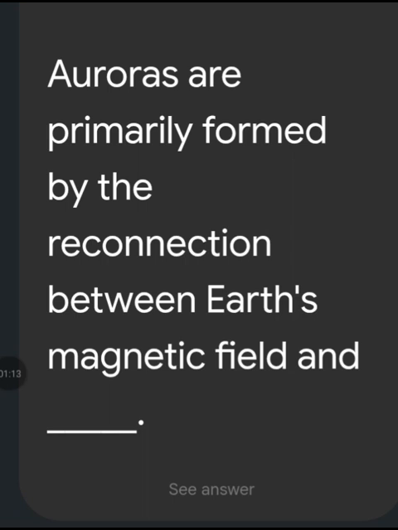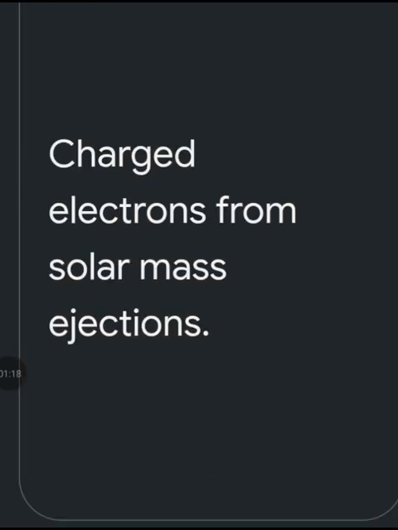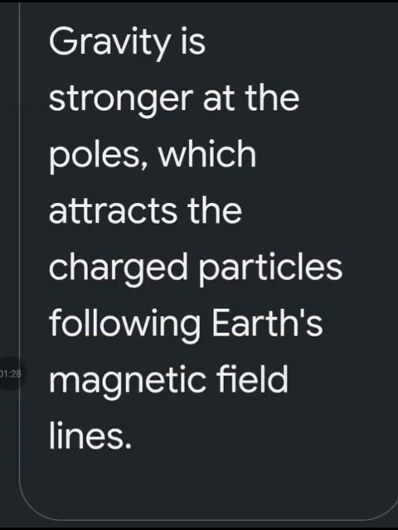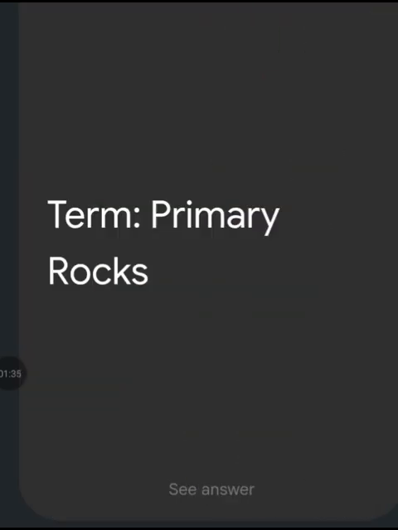Auroras are primarily formed by the reconnection between Earth's magnetic field and the charged electrons from solar mass ejection. Why are aurora lights concentrated toward Earth's pole? Gravity is stronger at pole, which attract the charged particle following Earth's magnetic field line.